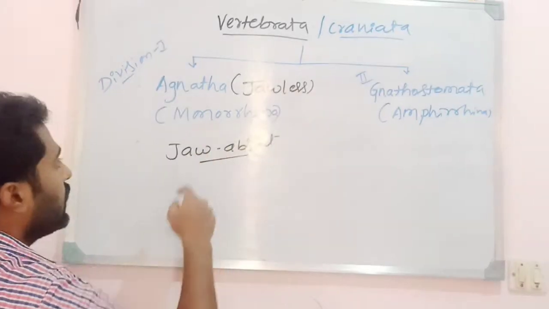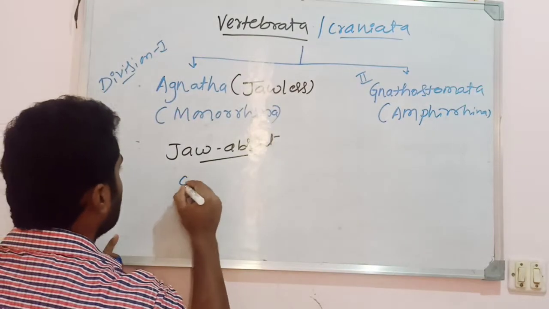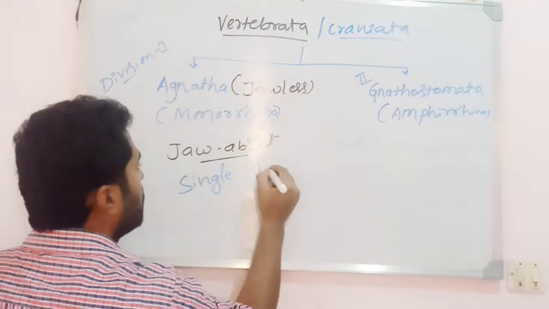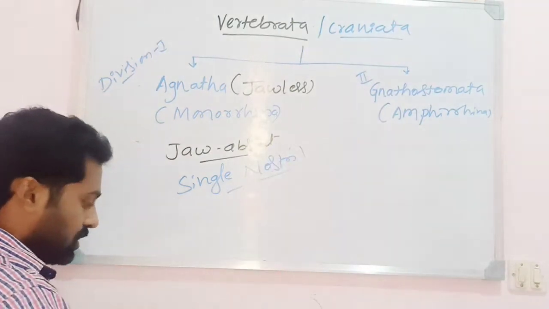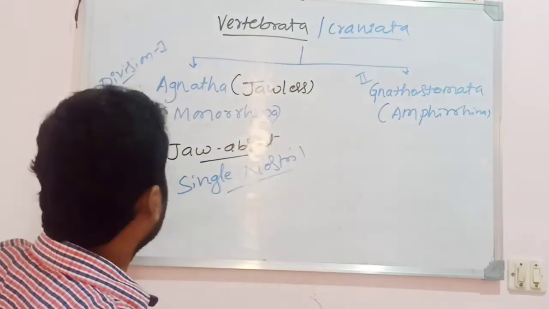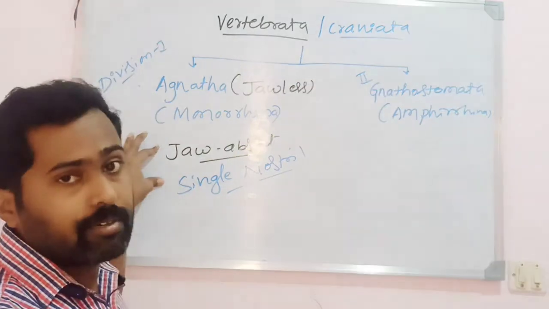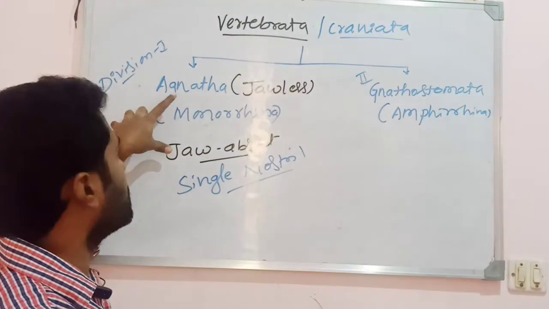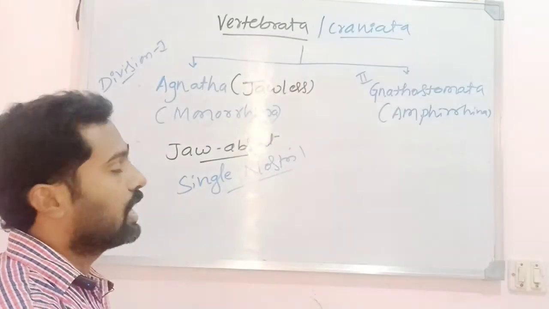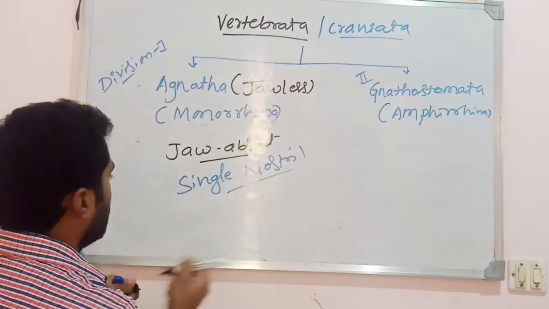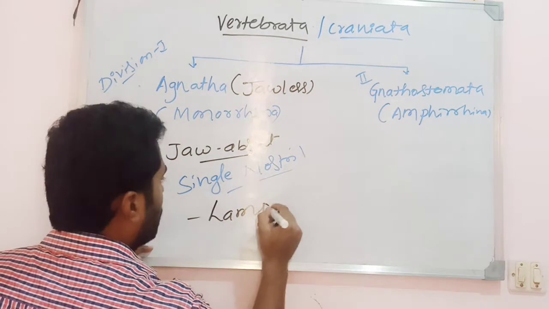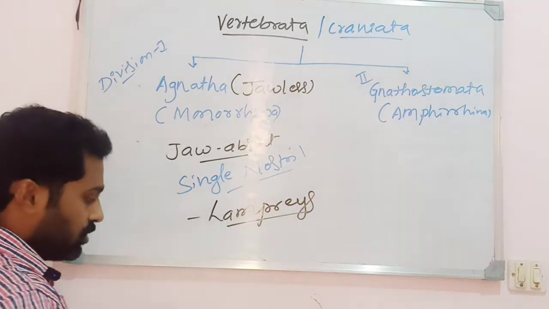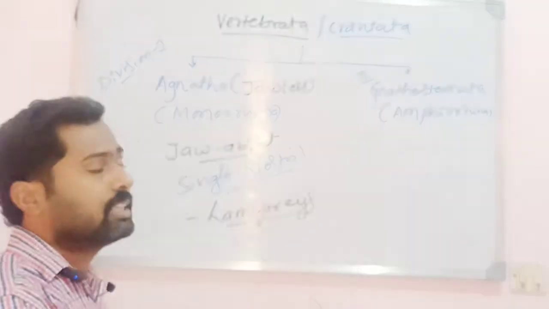Monorhina means they have a single nostril, which is also a feature of the Agnatha. They are the jawless fishes, for example lampreys.